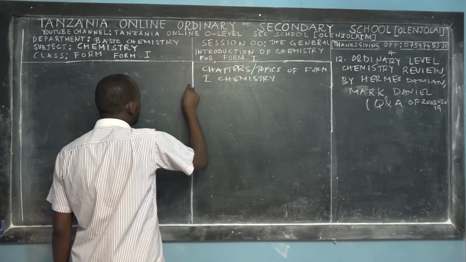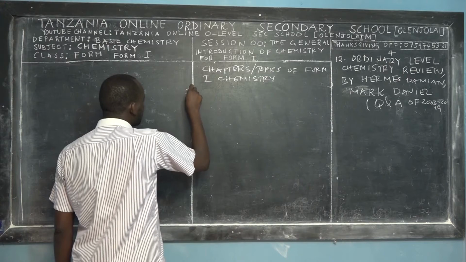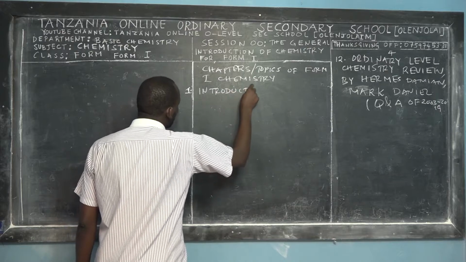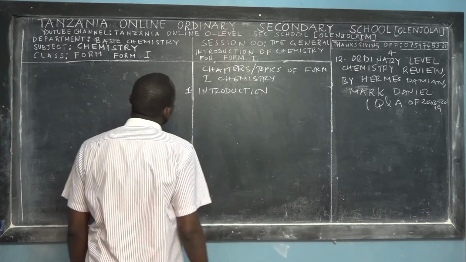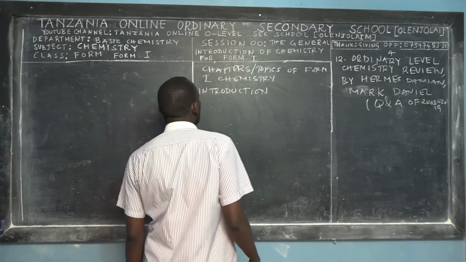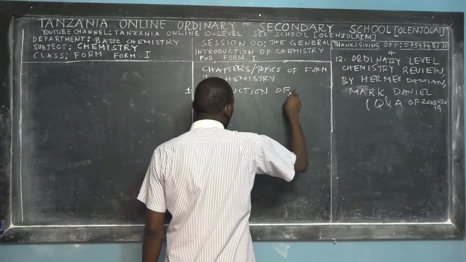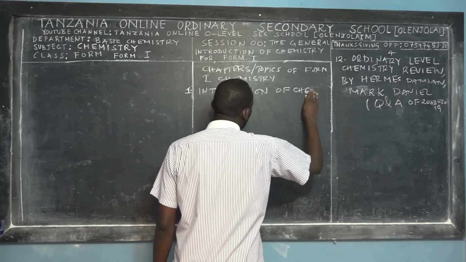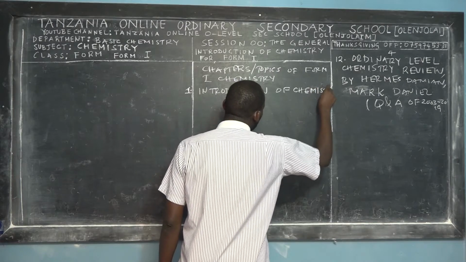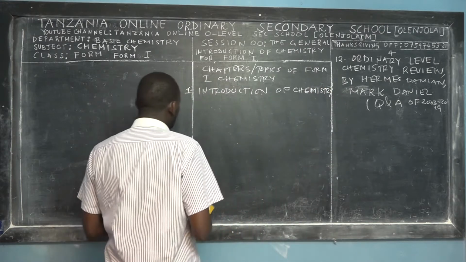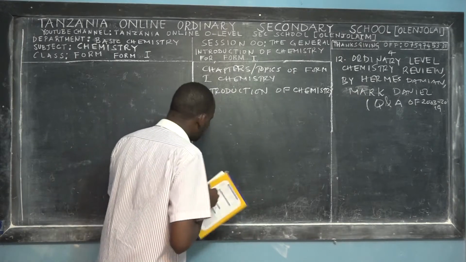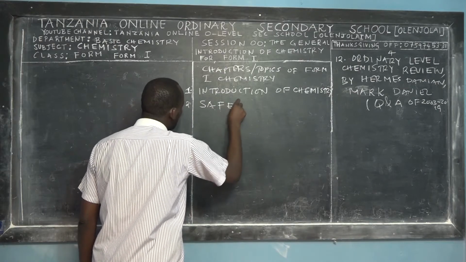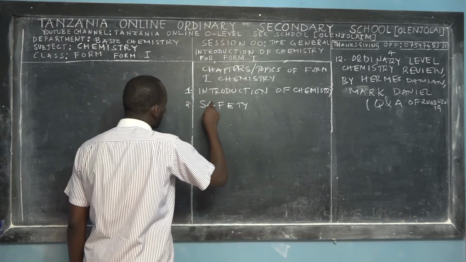The first topic in chemistry for Form 1 is called the introduction, right? Topics in Swahili means mada, or chapters means sura, okay? Na sura ya kwanza kwenye chemistry ni introduction of chemistry, utangulizi wa kemia. That's the first chapter. Then sura ya pili is called safety. Safety manake ni usalama wa maabara wa mwanafunzi akiwa kwenye maabara.